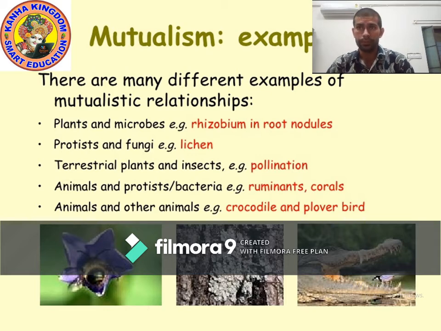There are many animals that live together, like crocodile and plover bird. They form a mutualism relationship, they have symbiotic nutrition.